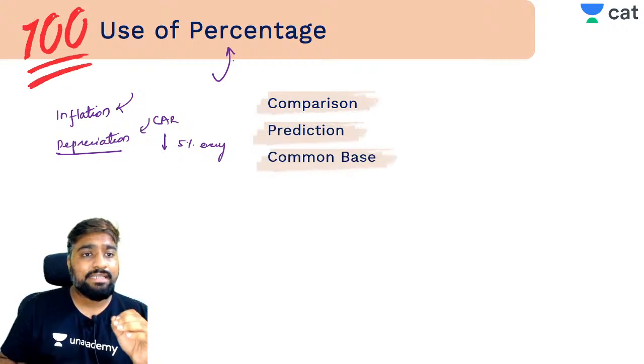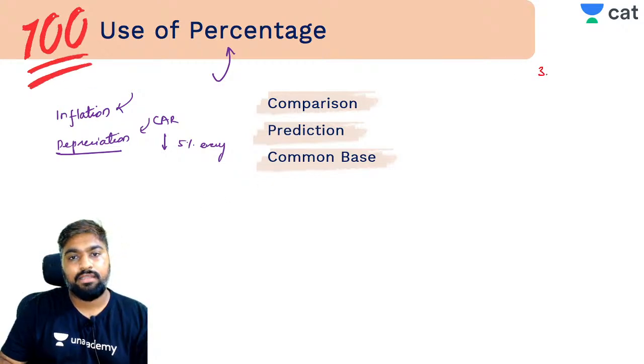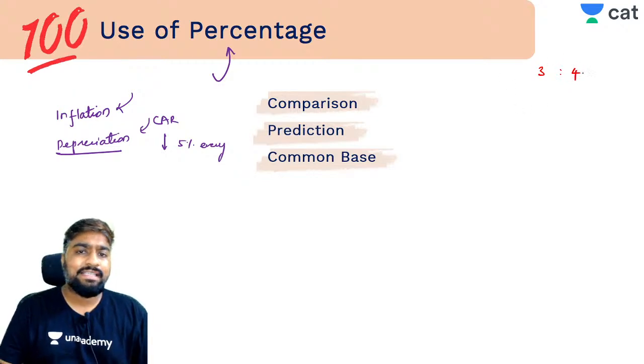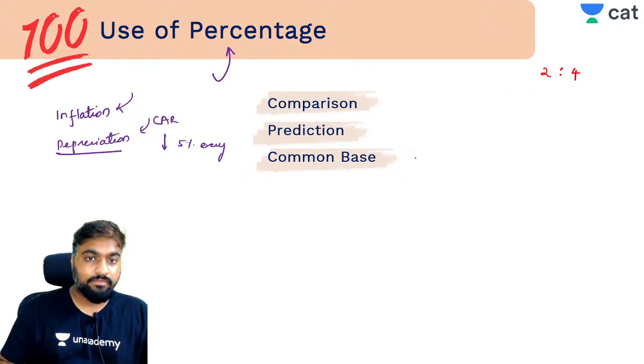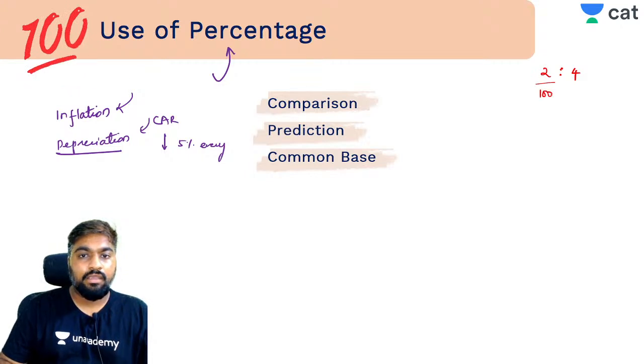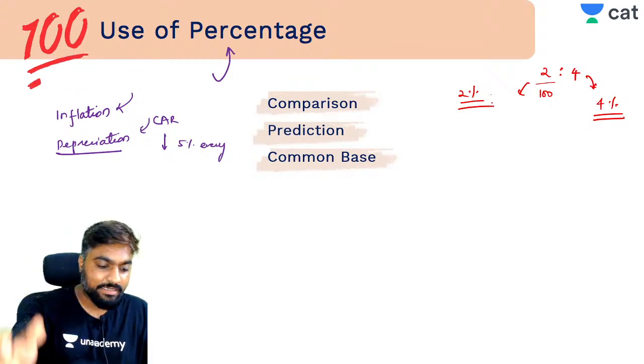Percentage is actually used to bring up a common base. When you compare, let's say, 3 and 4, or let's say 2 and 4, it's easy enough to compare. But when you do it with a common base, that is, you compare 2 with 100, you call it 0.02, that is nothing but 2%. And when you compare 4, you say 4%. So when that happens, it becomes easy for us to do the comparison as well.